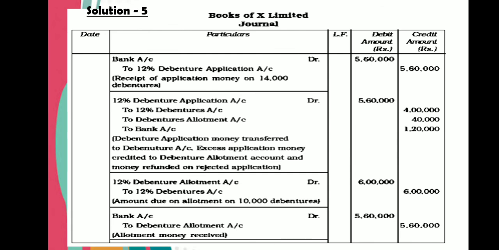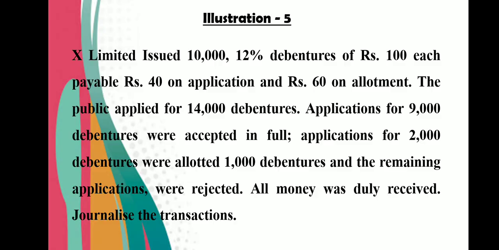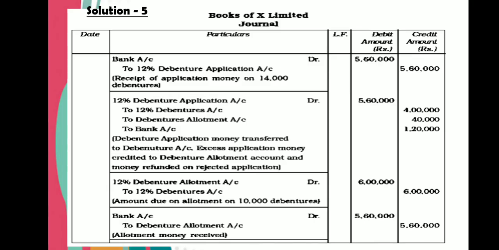Now allotment due. 12% debenture allotment account debit to 12% debentures. So 10,000 debentures into 60 rupees, because on allotment we are asking for 60 rupees. So 60 into 10,000, so 6 lakh rupees allotment money due. The receipt of allotment money amount is very important because there are some debenture holders to whom we have made pro rata allotment.